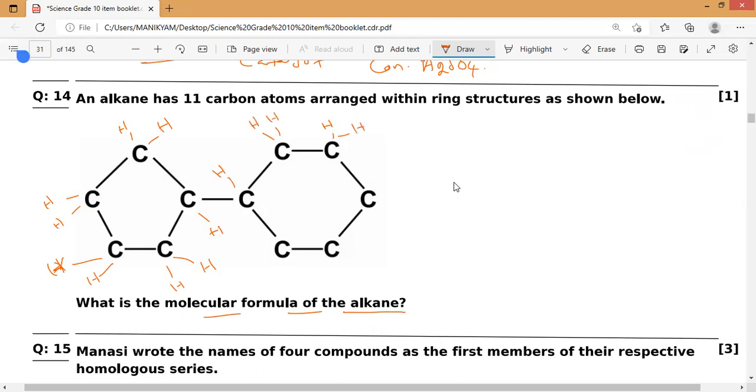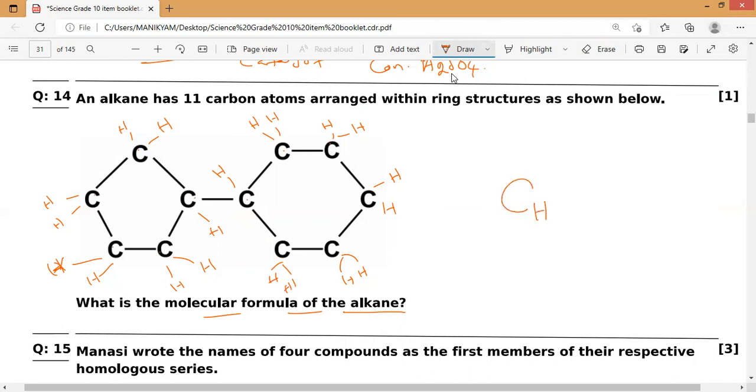The remaining carbons get 2, 2 hydrogens. Now if you count, we will get the formula. First count the number of carbons: 1, 2, 3, 4, 5, 6, 7, 8, 9, 10, 11. So C11.